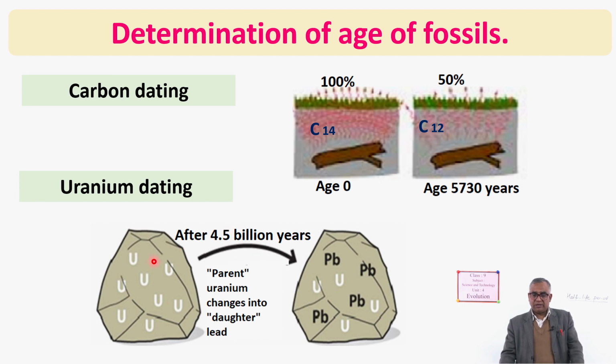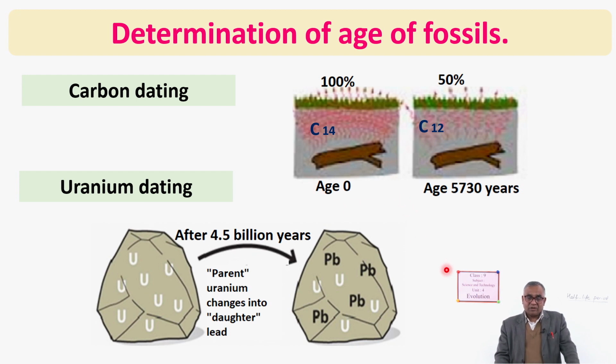Here its half-life period is 4.5 billion years, 4,500 million years. That's why this method is used for older rocks, and for rocks which contain fossils, carbon dating is used. So remember that a fossil must be there.